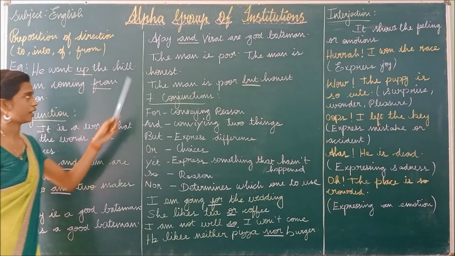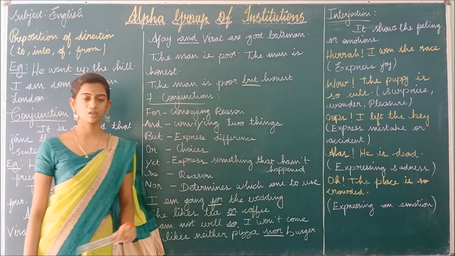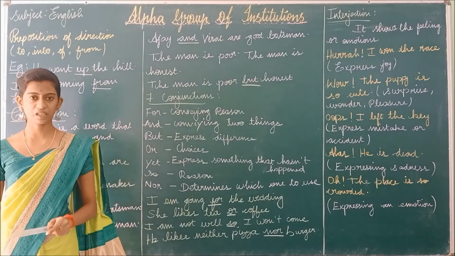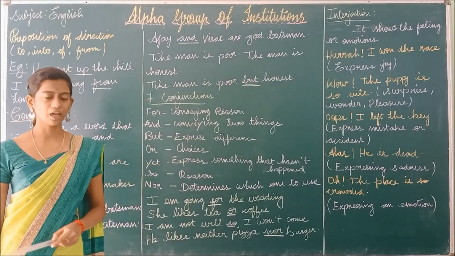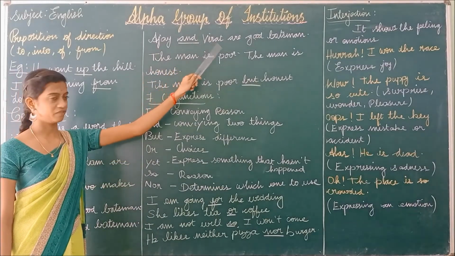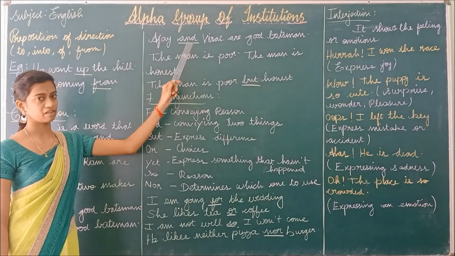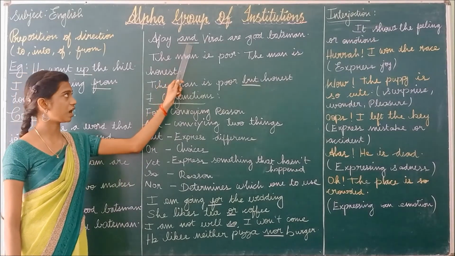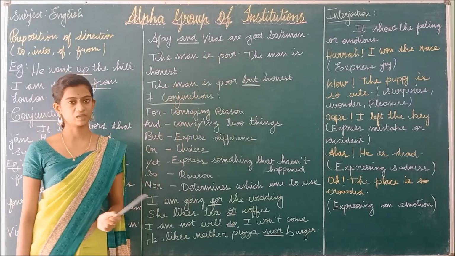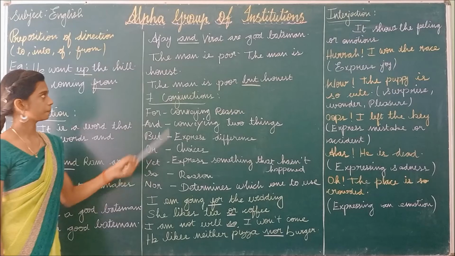Okay, so we are going to write as Ajay and Virat are good batsmen, because it is representing the same quality, that they are good batsmen. So we have written the names Ajay, Virat, and we have written the conjunction as "and". Ajay and Virat are good batsmen because it is representing the same quality.